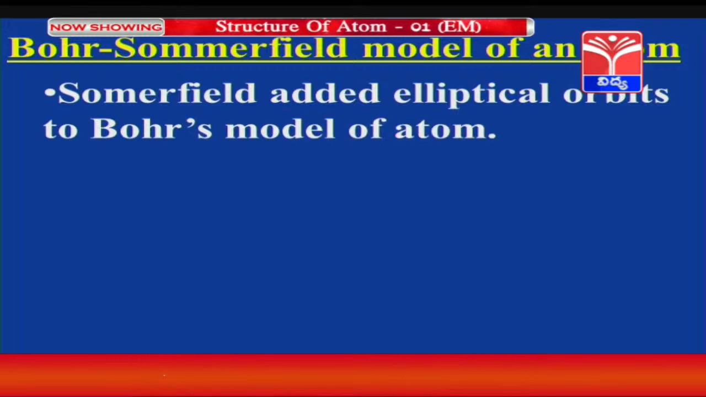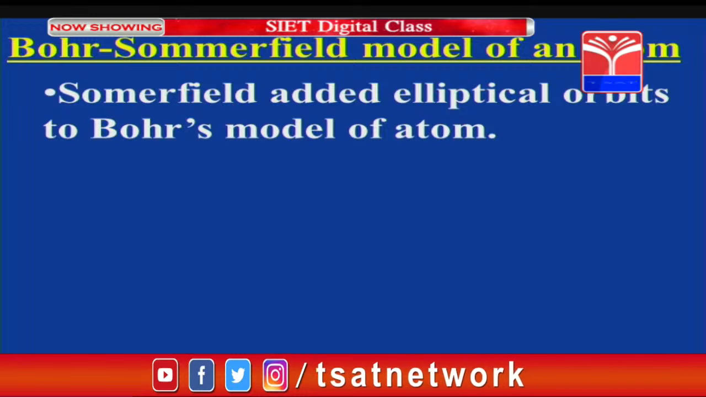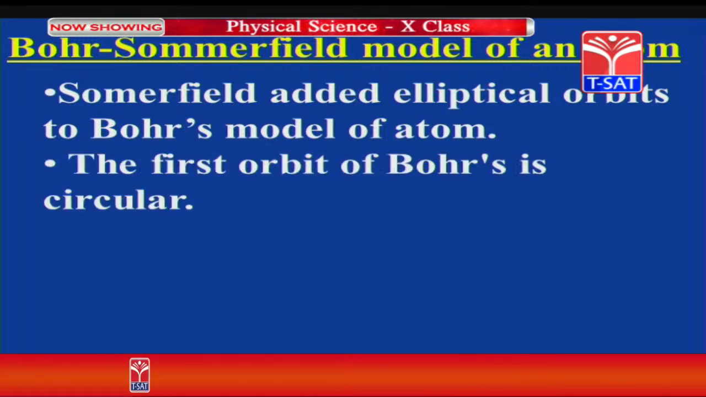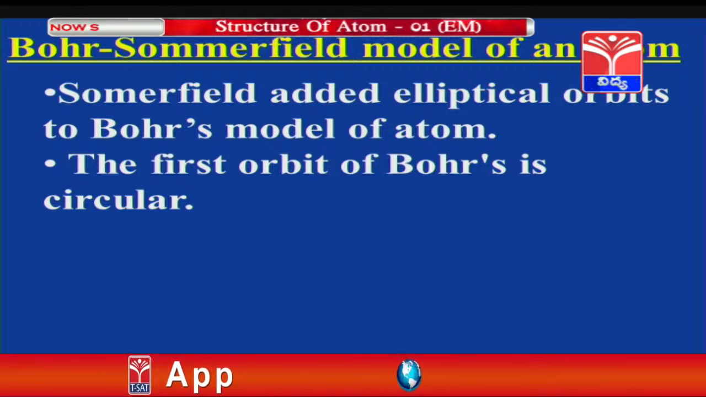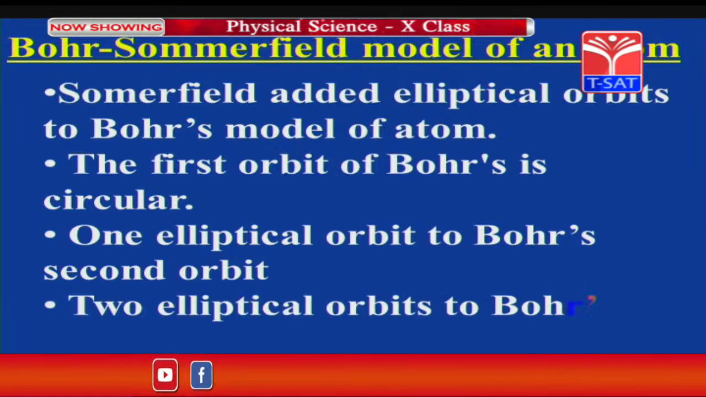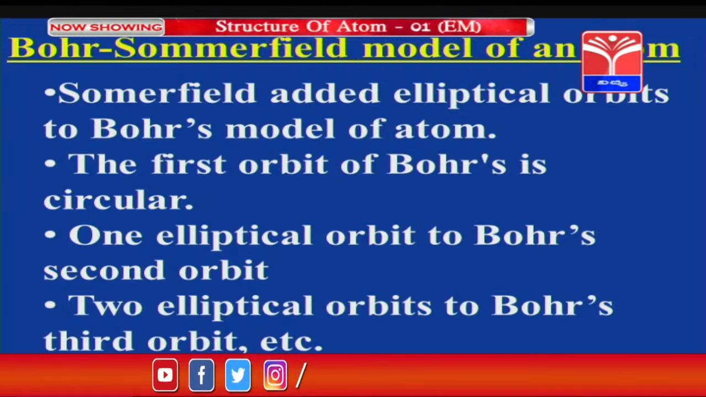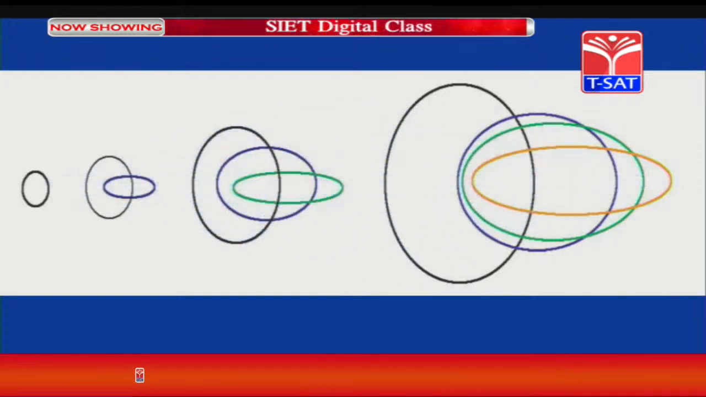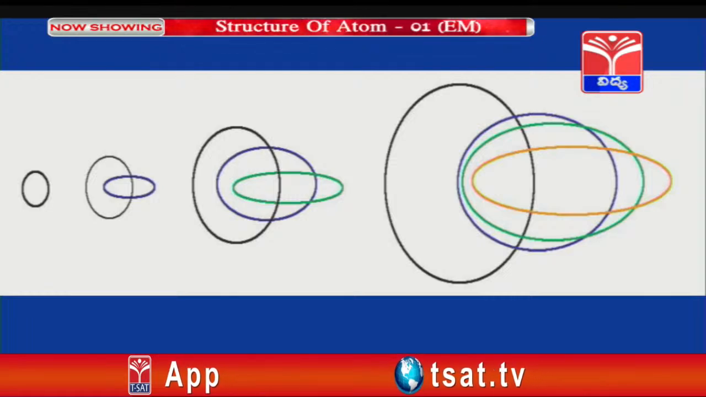Sommerfeld corrected the Bohr atomic model by adding elliptical orbits. He said that the first orbit of Bohr is circular. One elliptical orbit is added to Bohr's second orbit, two elliptical orbits are added to Bohr's third orbit, and so on. Children, you can see in this diagram, the first orbit is circular, and in the second, one is a circle and the other is elliptical.